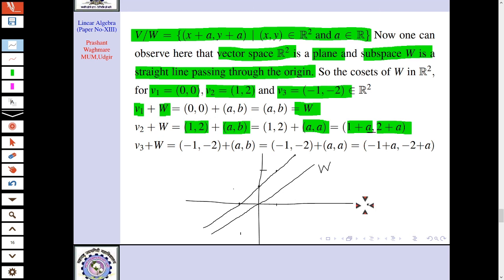Now one can again substitute the values of A as elements of the real numbers, so you will get a whole line of this form. It is a line, a line parallel to the original line.